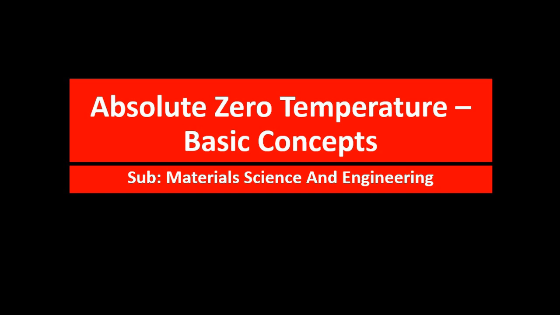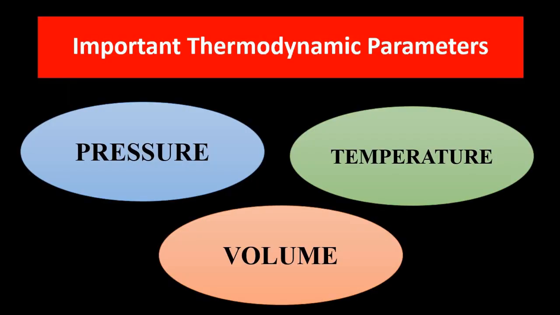thermodynamic analysis. Now we have already discussed that there are three important thermodynamic parameters which come into play in any discussion related to thermal properties of materials: pressure, temperature and volume.